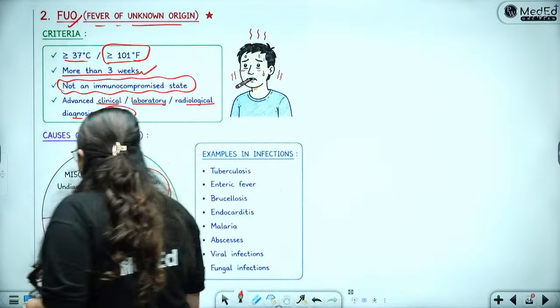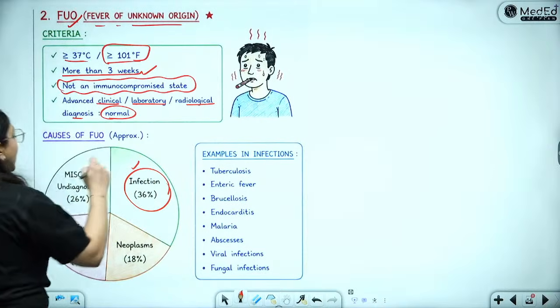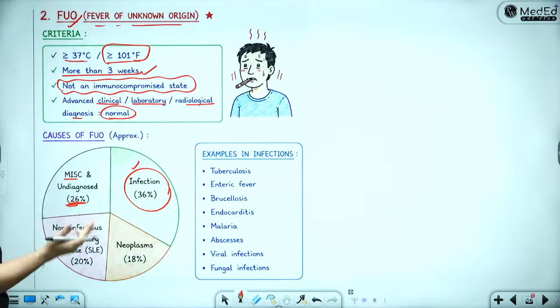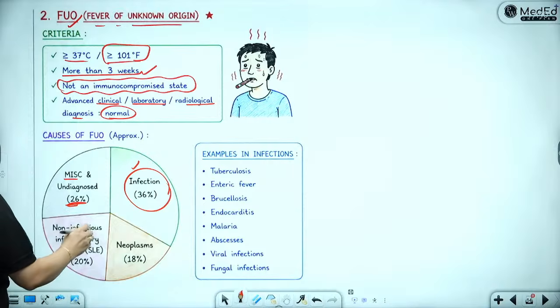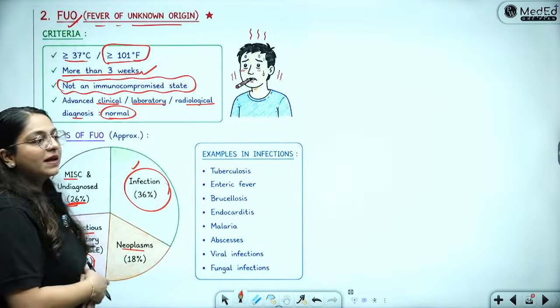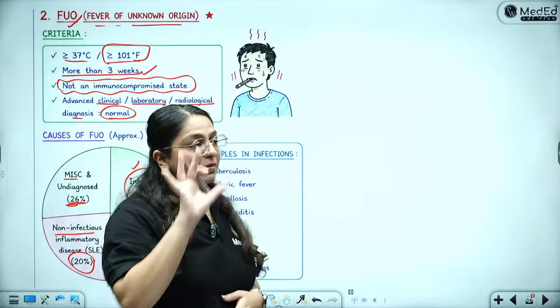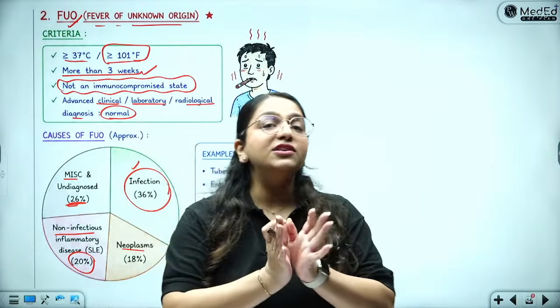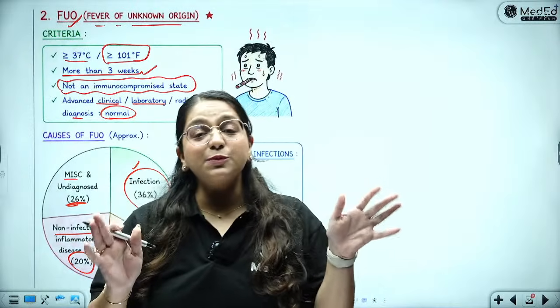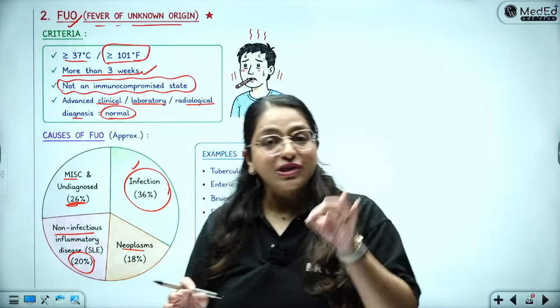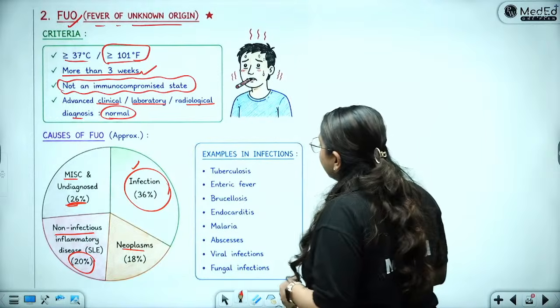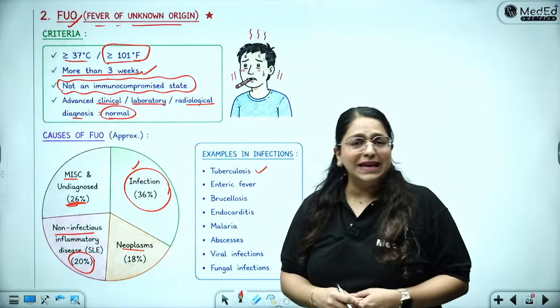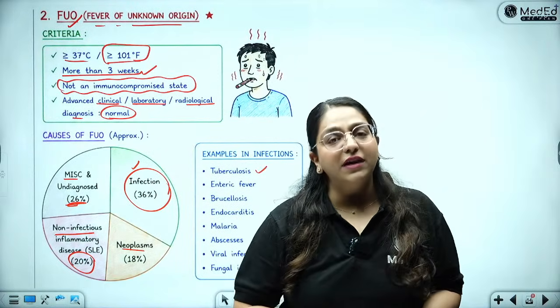All right, so 36% is still infections. Around 26% is miscellaneous, we really don't know. Then the non-infectious such as SLE is 20%, followed by neoplasms at 18%. So you can simply make this pie chart and you can show that the major chunk, 36%, is because of infections, in fact. Okay. Examples include tuberculosis, which is the most common cause of FUO in the country.